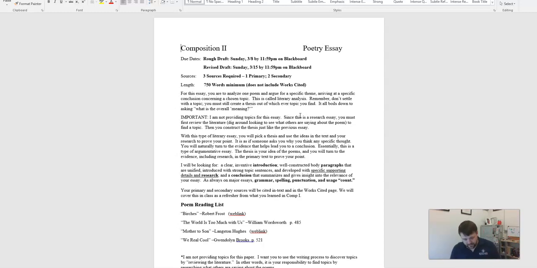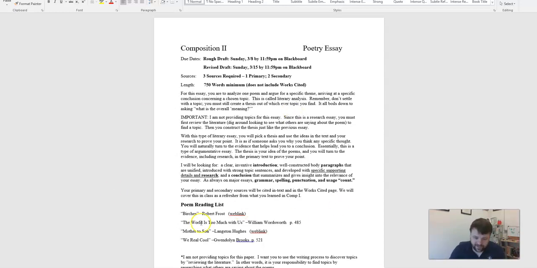Number two is it is research, okay? So now that we've gotten it out of our way in the last unit how to write a literary analysis, you're going to be doing that same thing. So that should be kind of an exercise in that area, not completely brand new learning. But what we're really going to focus on here is doing good research, finding sources, incorporating those sources correctly into our paper, and citing them, which you've done citations, so it shouldn't be hard, but we'll still check for those things, okay? Those are the two main differences. Otherwise, it's the same kind of paper, okay, y'all?